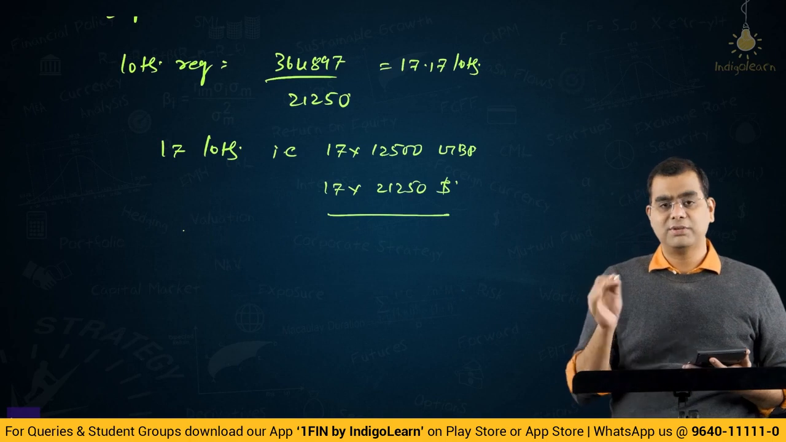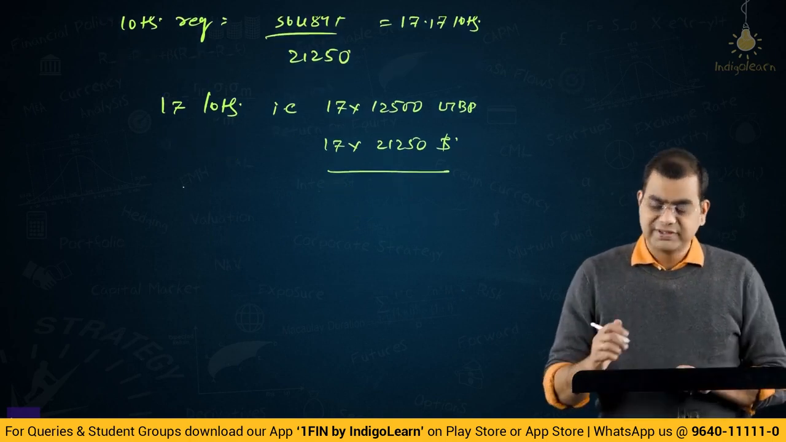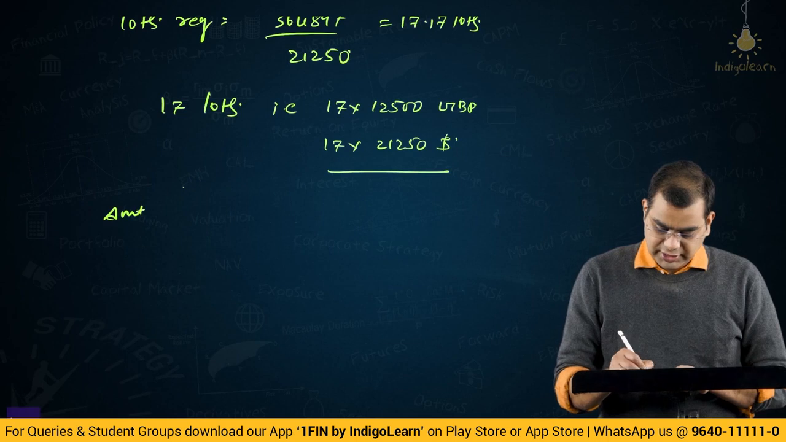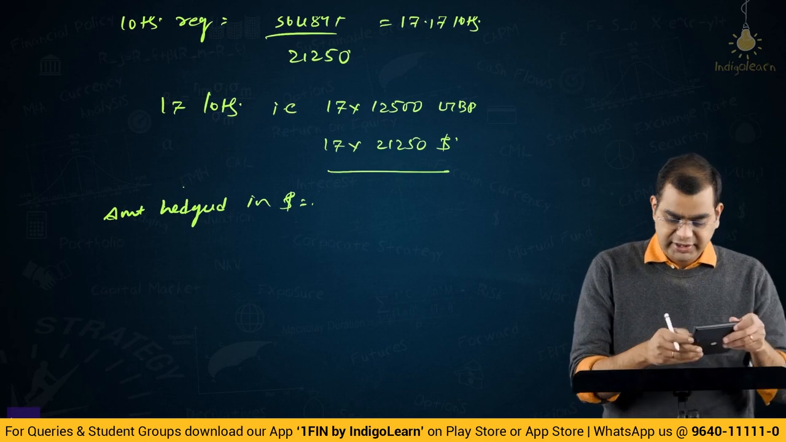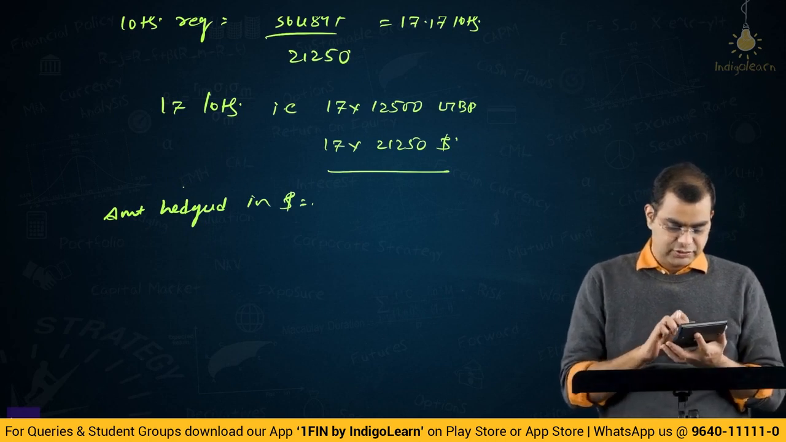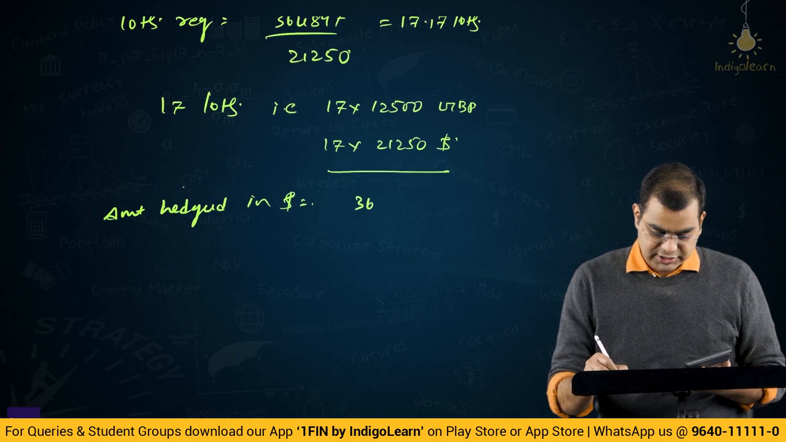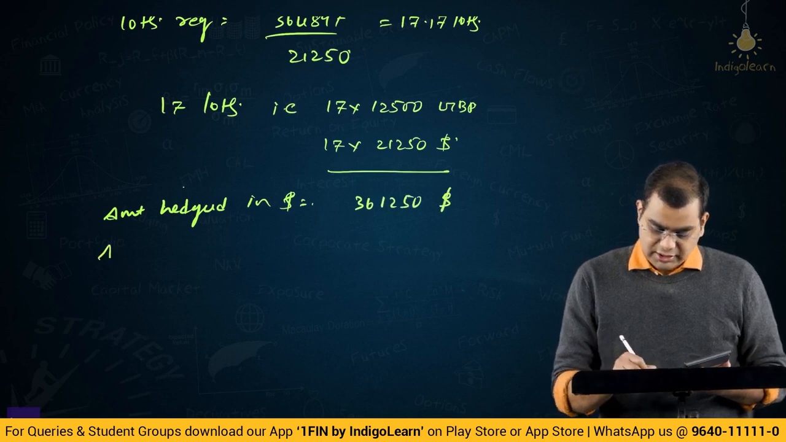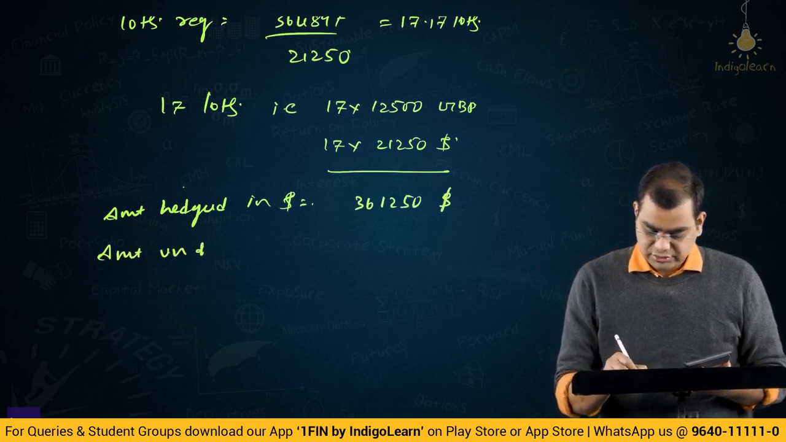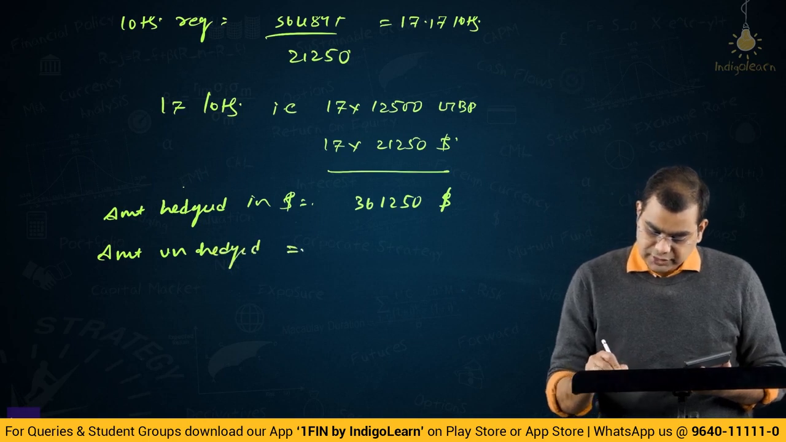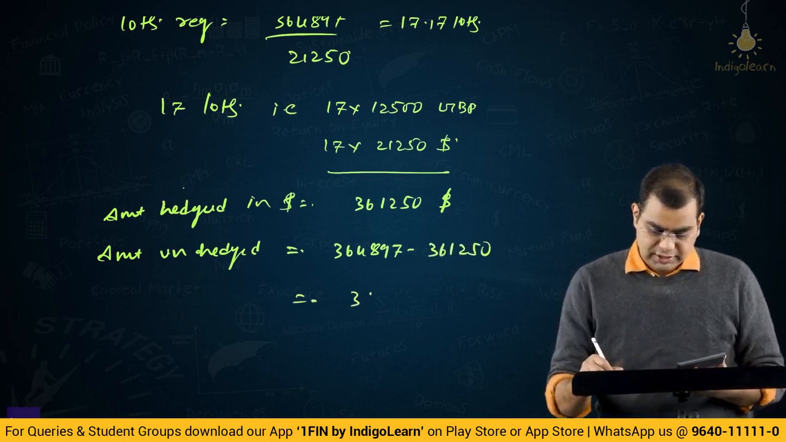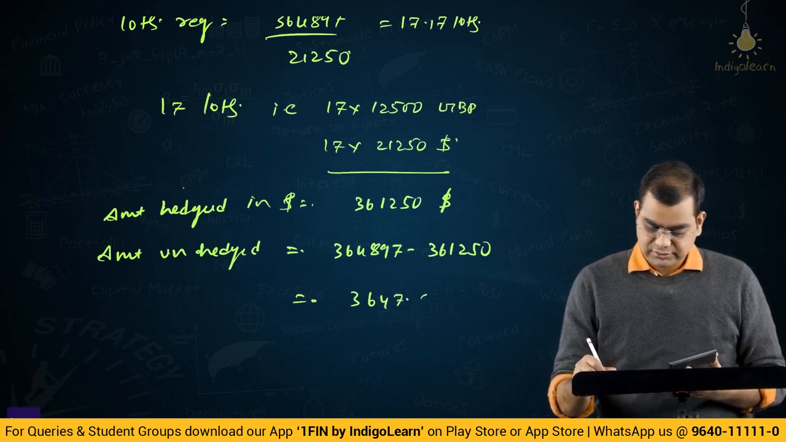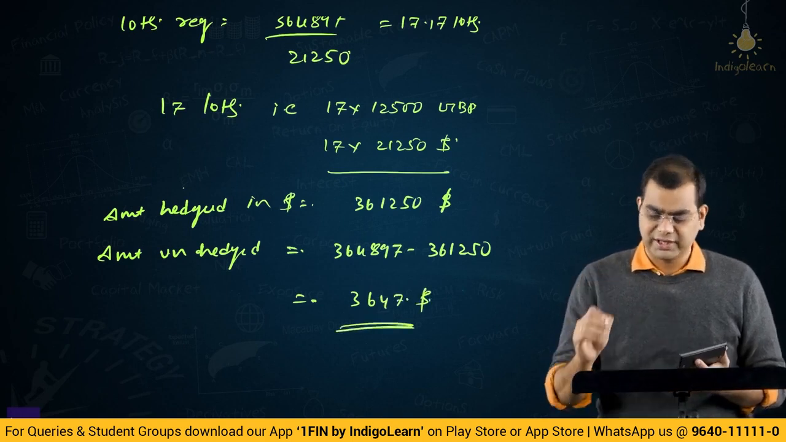Now if this is the case, how much amount is unhedged? Let us see. So if this is the amount that is hedged, amount hedged in dollars is equal to 17 into 21,250. 17 into 21,250 is $361,250. Amount unhedged is equal to 364,897 minus 361,250, that is equal to $3,647. Okay, this we will see how to handle the unhedged portion.